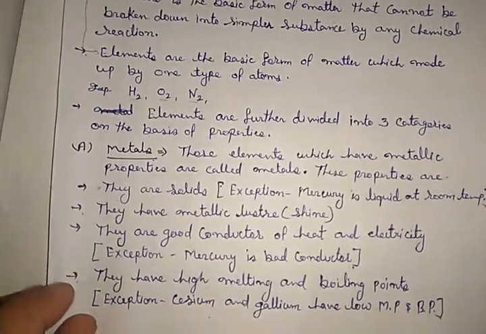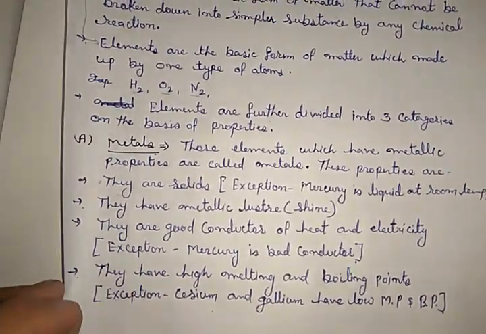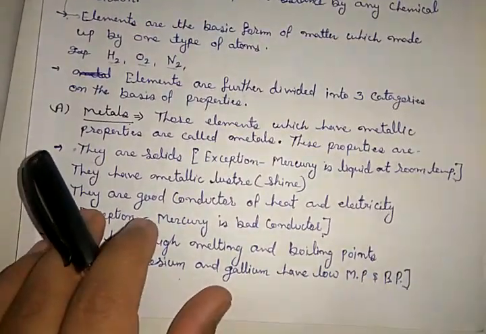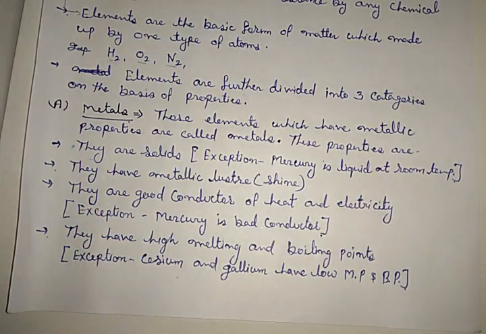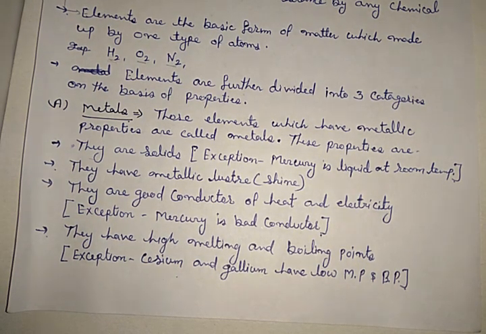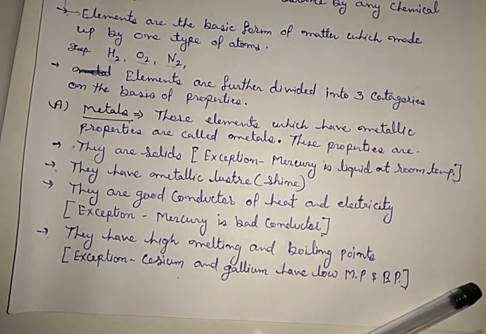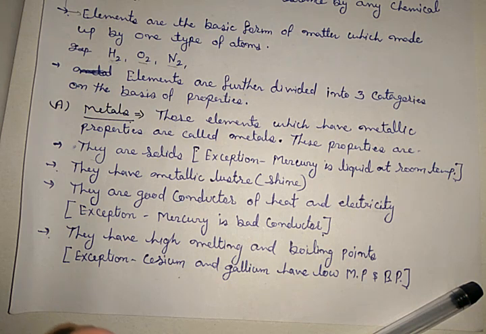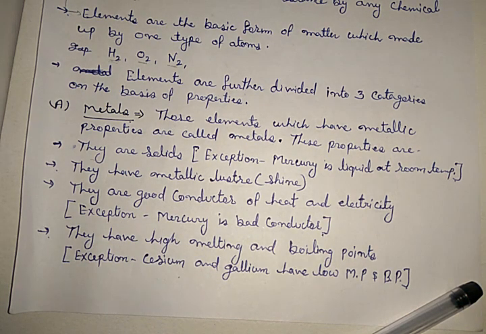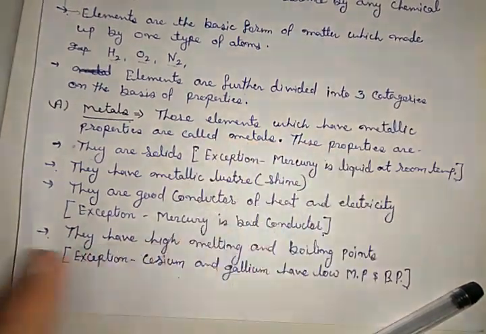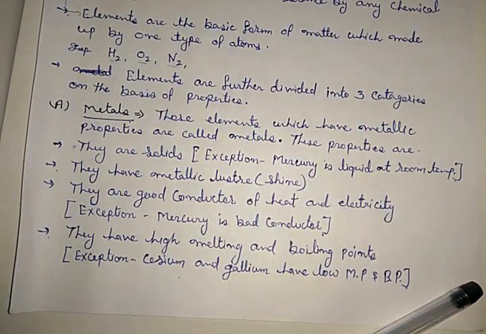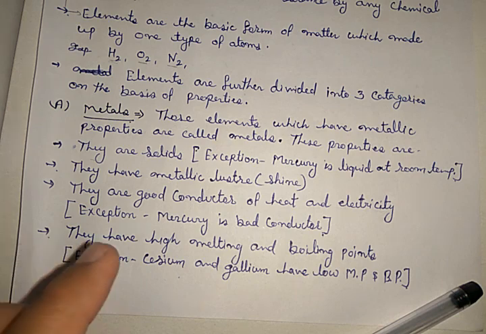First, metal. What is metal? There are various definitions, and in starting, because for the higher definitions you have to know more about the chemical properties of substances, but as per our basic knowledge we can use the simple definition according to which those elements which have metallic properties are called metals.